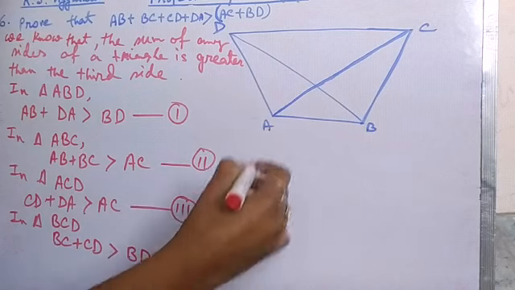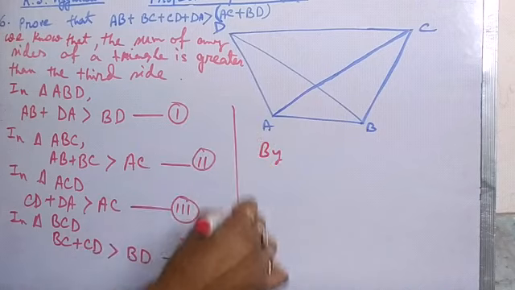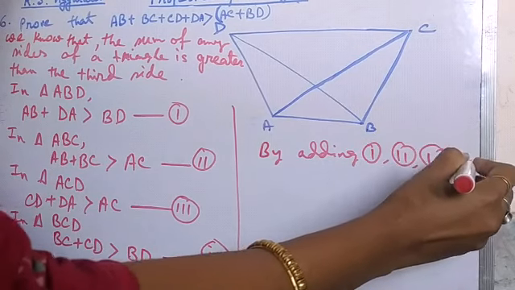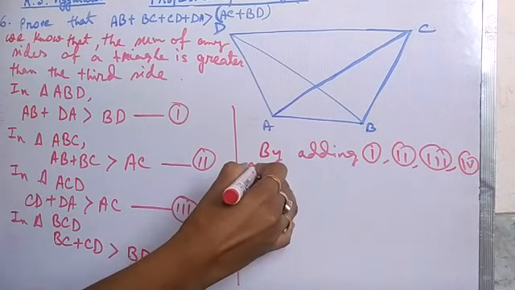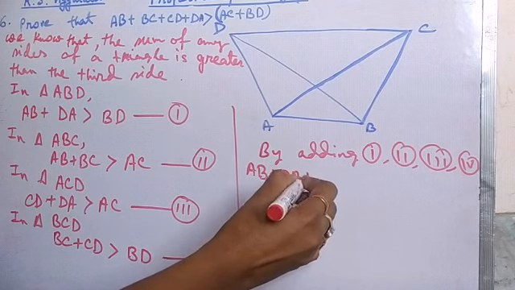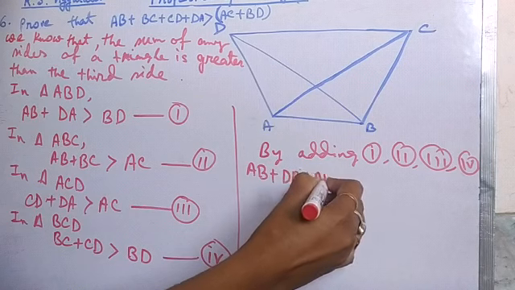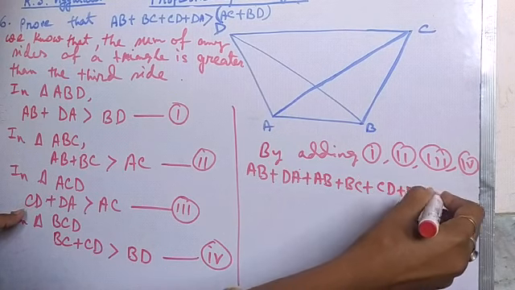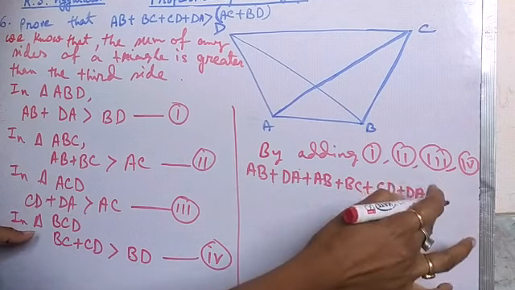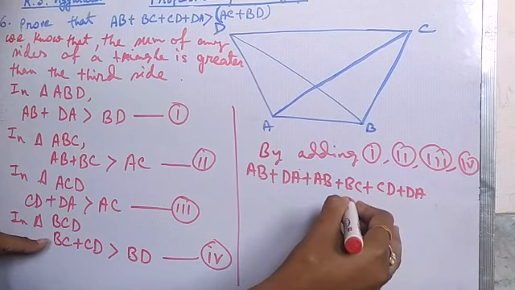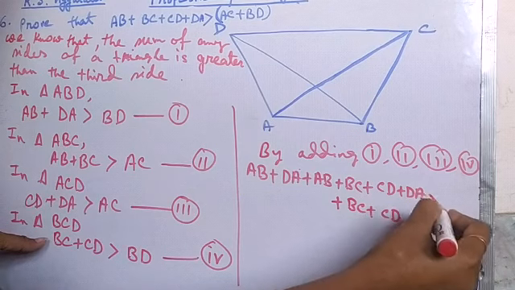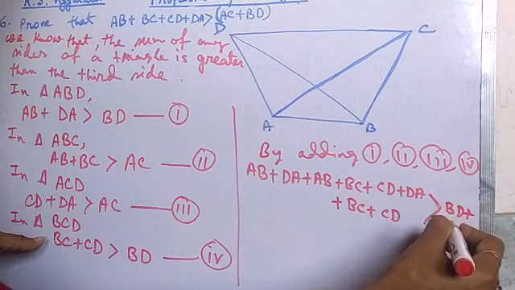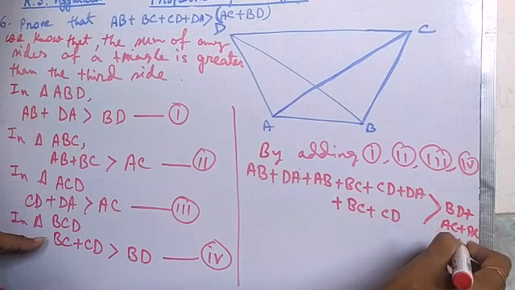Now by adding 1, 2, 3, 4, that means AB plus DA plus AB plus BC plus CD plus DA plus BC plus CD is greater than BD plus AC plus AC plus BD.